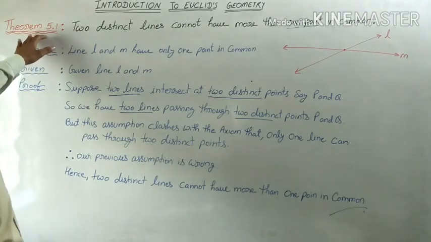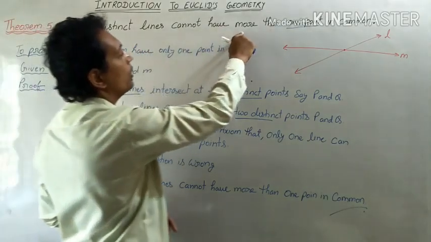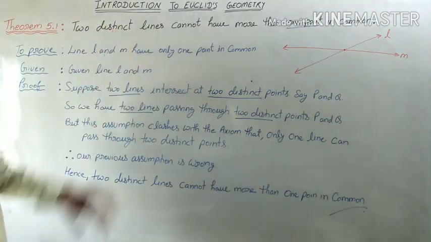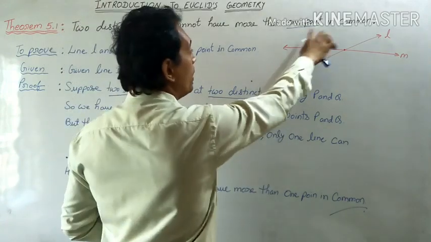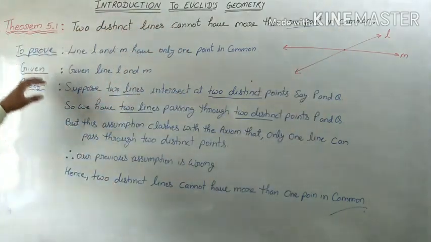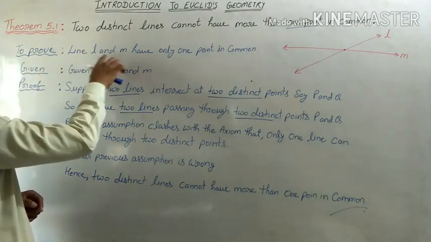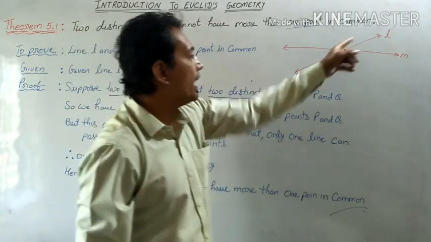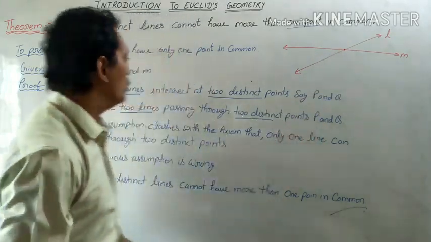Now we begin with theorem 5.1, which says that two distinct lines cannot have more than one point in common. Two distinct lines, that means two separate lines, cannot have more than one point in common. So what we need to prove here is that lines L and M have only one point in common. That is what we need to prove.